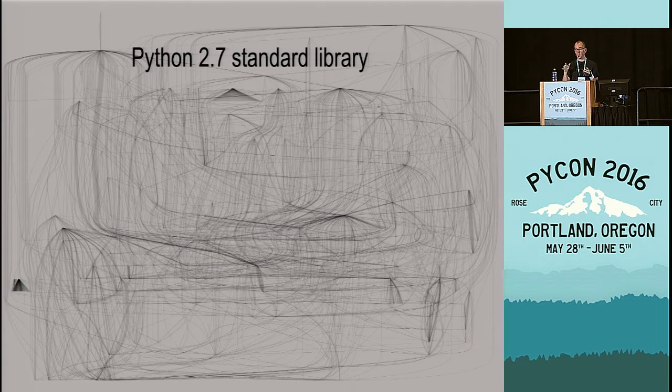All the high-level modules are at the top, and then that calls things in the layers further down. The little head-looking things here, those are init files that pull in everything in a subdirectory. And then at the bottom, everything only depends on extension modules and so on. So these were two relatively well-behaved code bases.